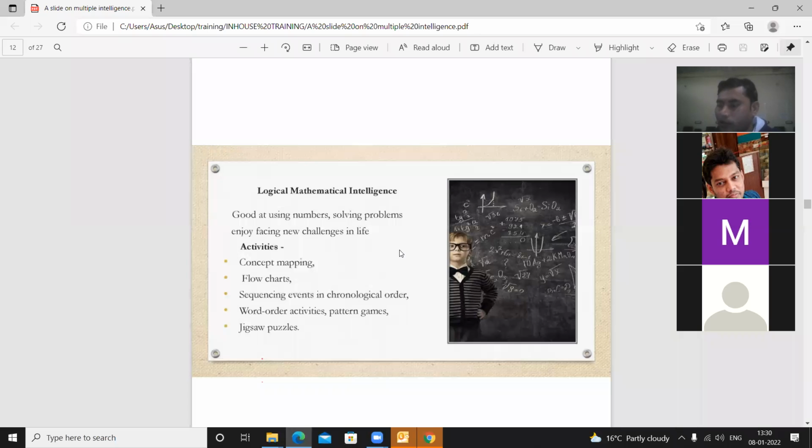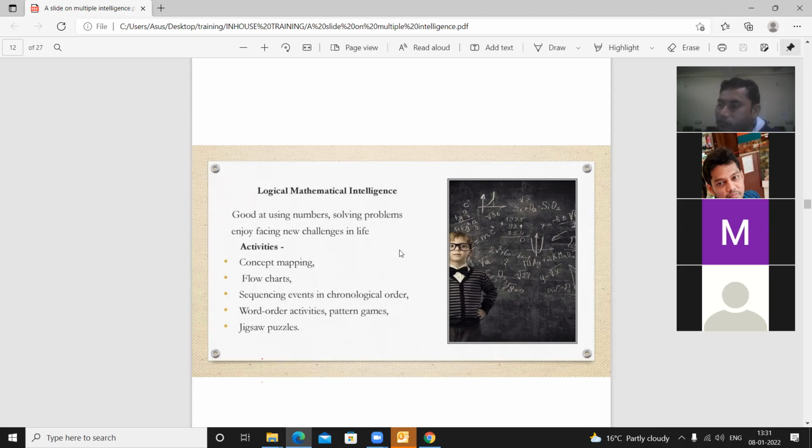According to IQ, as given by William Stern, IQ can be found by mental age divided by chronological age, multiplied by 100. Mental age is the ability to think, meaning at what age, what is the intelligence of that student. Accordingly you can put the mental age. And chronological age is the real age. Multiply by 100, and you can identify the IQ. So IQ is of different types.